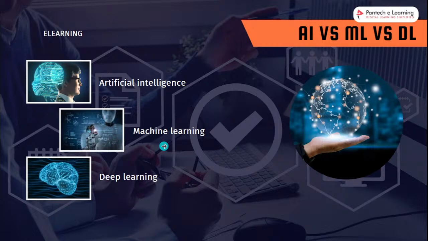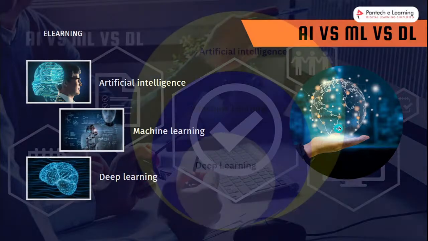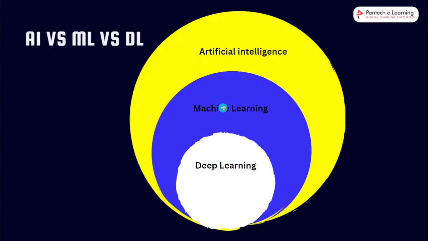If we are training a machine, we need machine learning and deep learning, then only is creating artificial intelligence possible. Machine learning and deep learning are a subset of artificial intelligence. I already told you that. So if we are creating artificial intelligence, we need machine learning and also deep learning.